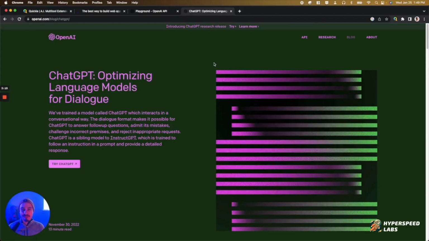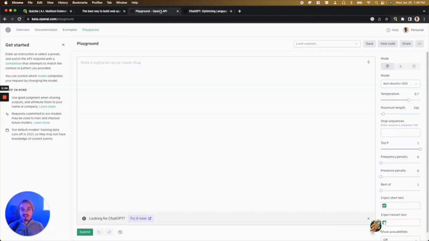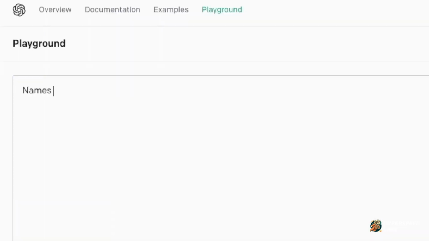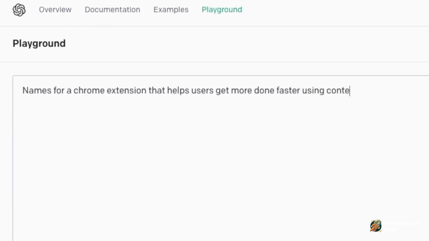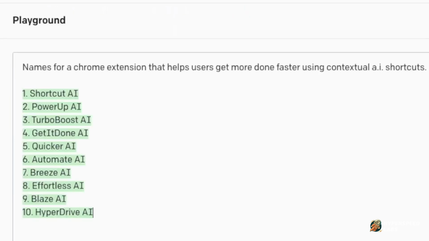Let's talk about the name for the extension, Quickie AI. I generated this name using what a lot of people call ChatGPT. I actually use the backend playground area on OpenAI.com. I was just prompting it for names for Chrome extensions that give you access to AI shortcuts. I put in there also an AI Chrome extension that helps users get more done faster. That was kind of one of our little sayings. Based on those inputs, I eventually got the name Quickie.